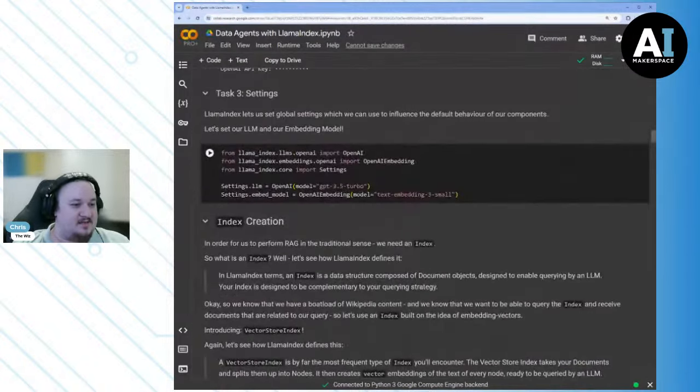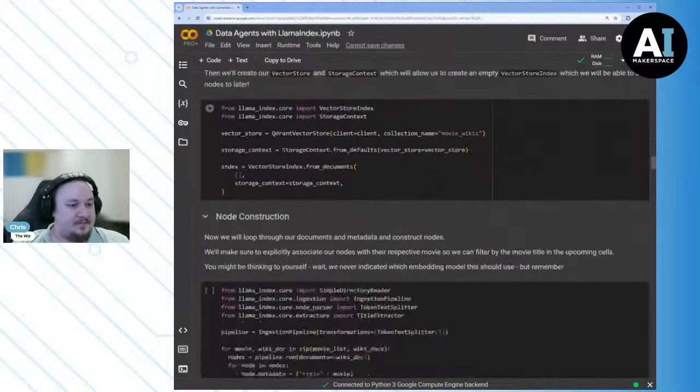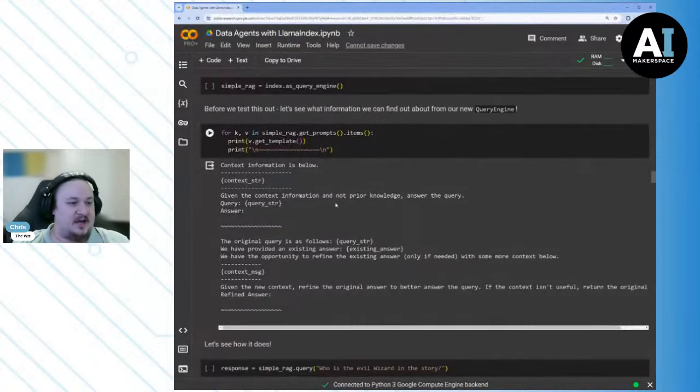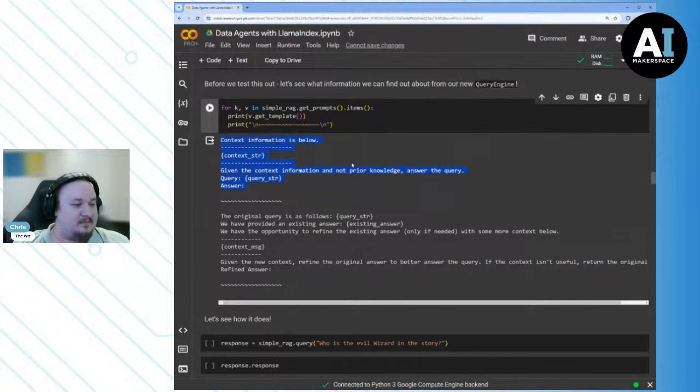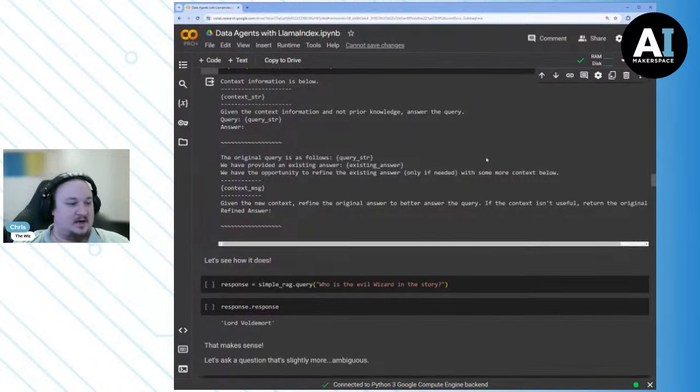Remember, in our settings, we specified this default LLM, and that default LLM is going to be OpenAI. Pretty cool. All right, so now that we have that, let's check out what the actual prompt is. The prompt is pretty simple. Context information is below. Here's some context. Given the context information, not prior knowledge, answer the query, and then it's expecting some answer. It also has a refined prompt that can be useful if we want to leverage it. We won't be specifically leveraging it today, however.